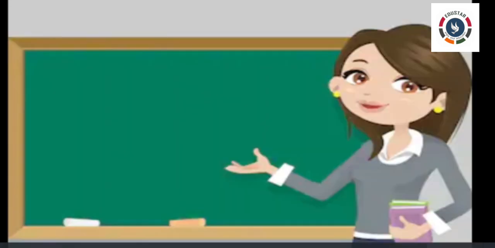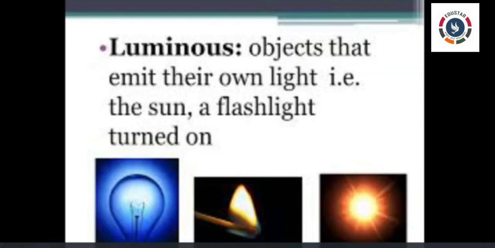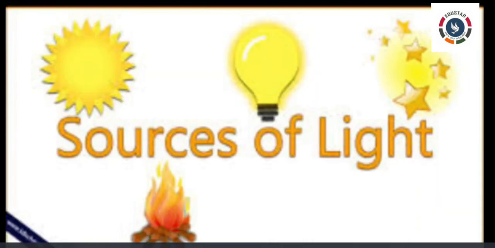Objects which have light of their own are called luminous objects. Example: sun and tube light are luminous objects. Sun is the natural luminous object. Tube lights are artificial or man-made luminous objects. Luminous objects are sources of light.